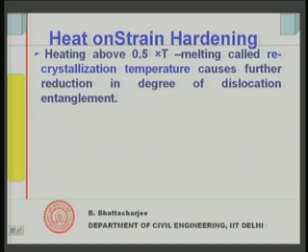This causes further reduction in the degree of dislocation entanglement. So obviously the effect of temperature or heat is to reduce the effect of dislocation entanglement, which has actually caused strain hardening.